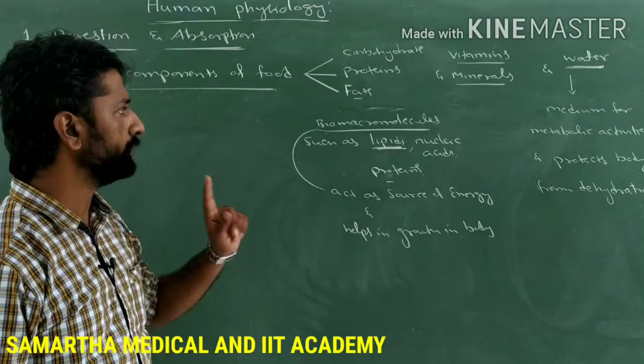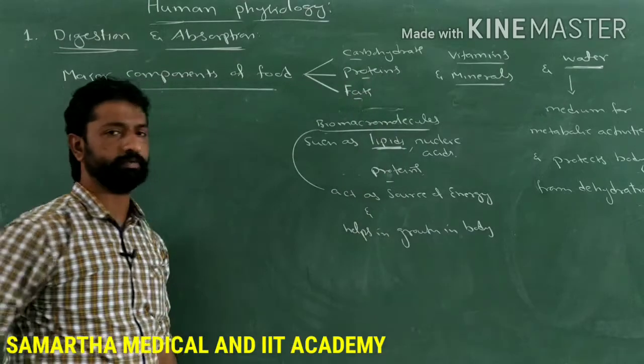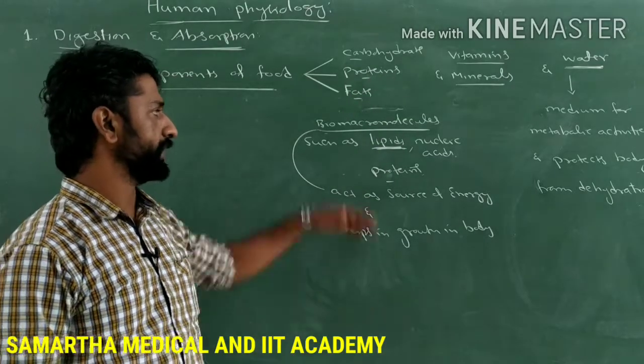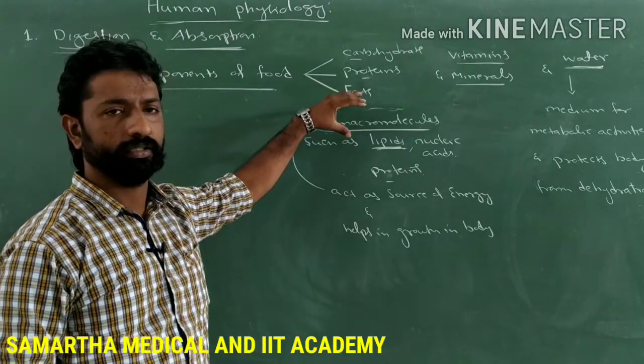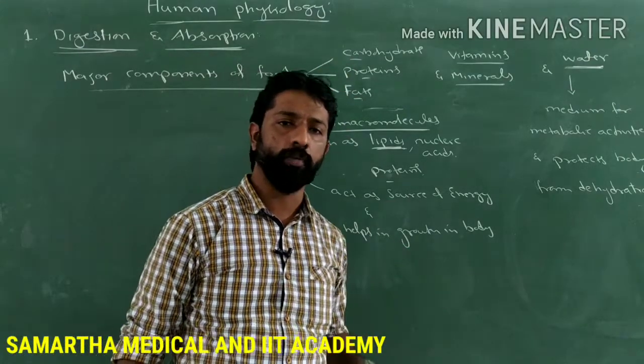Remember, the major components of food are carbohydrates, proteins and fats. As we got to know, these components cannot be utilized in their original form by our body.